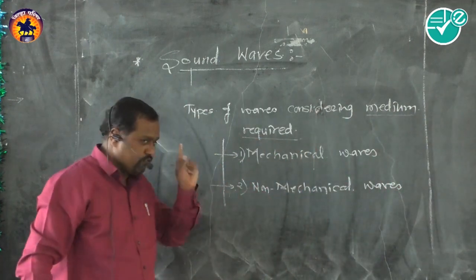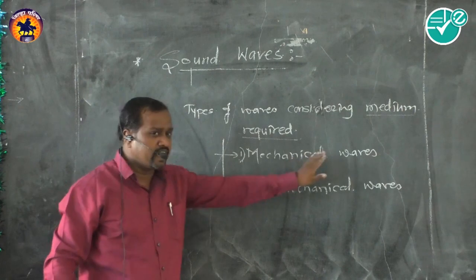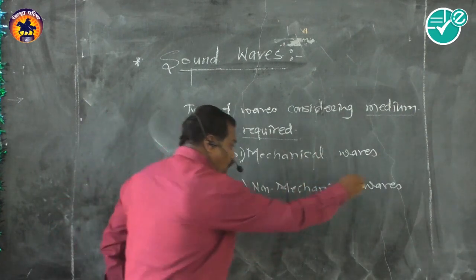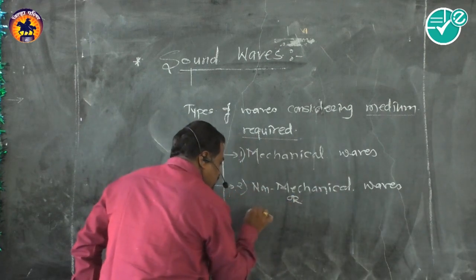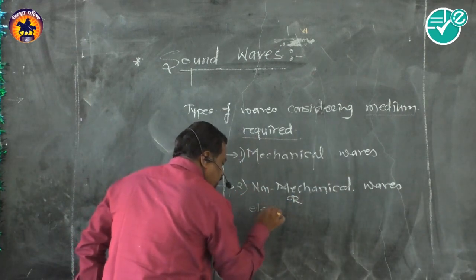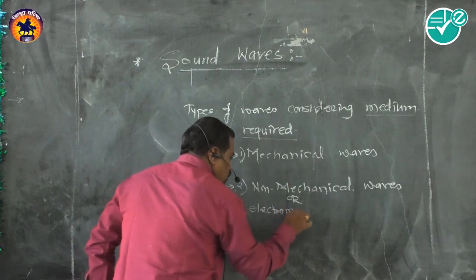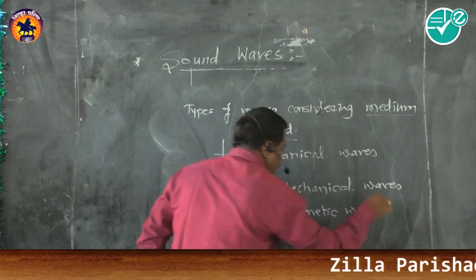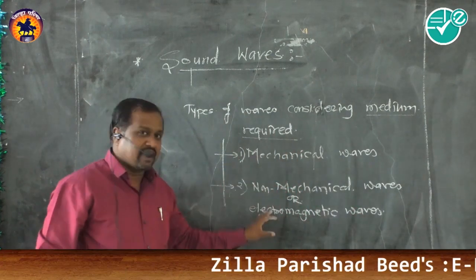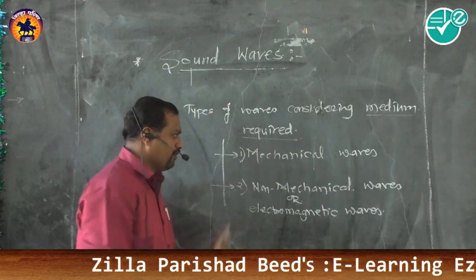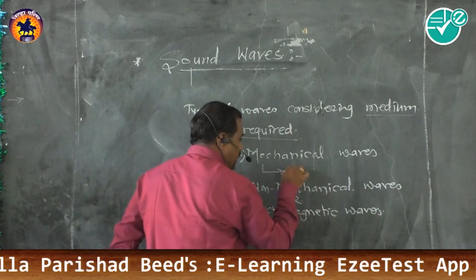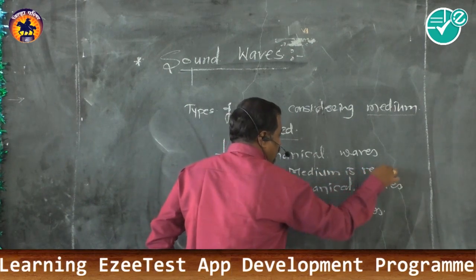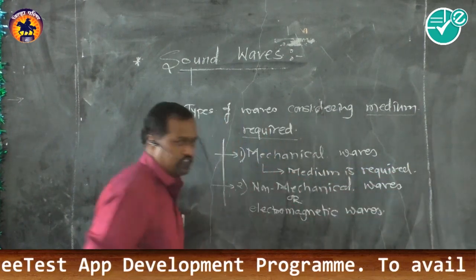These are the two types, considering the medium required. When a medium is required, they are said to be mechanical waves. When a medium is not required, they are called non-mechanical waves, or, as termed in our textbook, electromagnetic waves. These are the basic types. For mechanical waves, a medium is required for propagation.